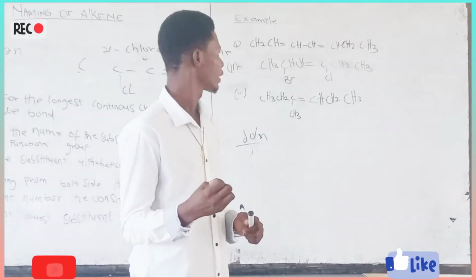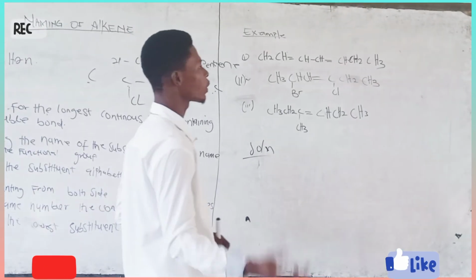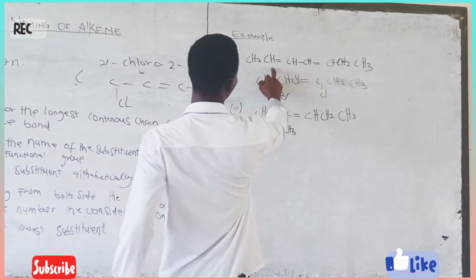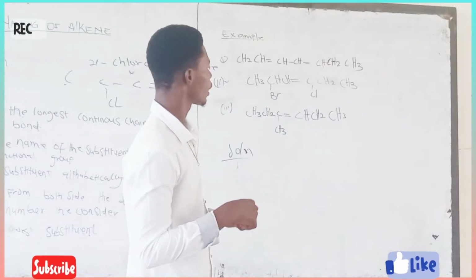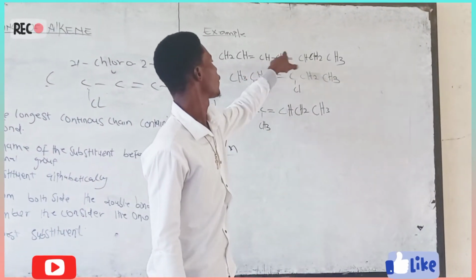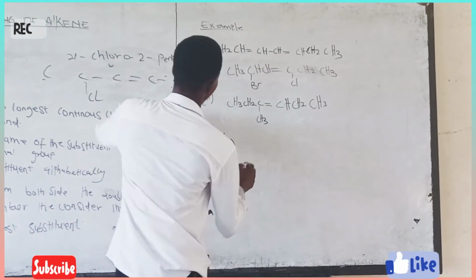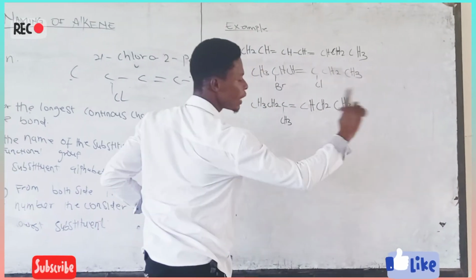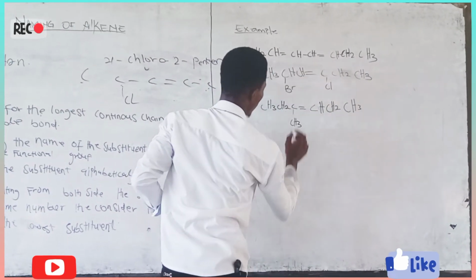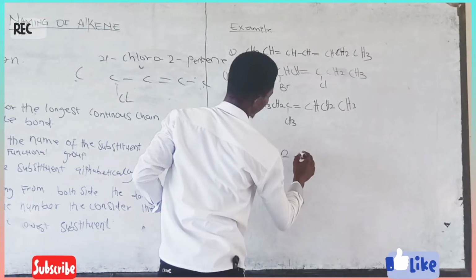You have to check that the functional group has the lowest number possible. So let's try counting from this side. 1, 2. So the first functional group is on the second carbon. Then 3 and 4. So when you are counting from the right side to the left, you will see that you have 2 and then 4.